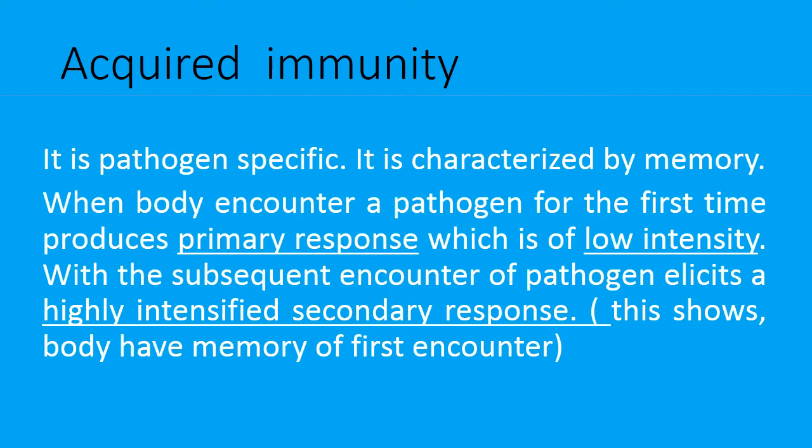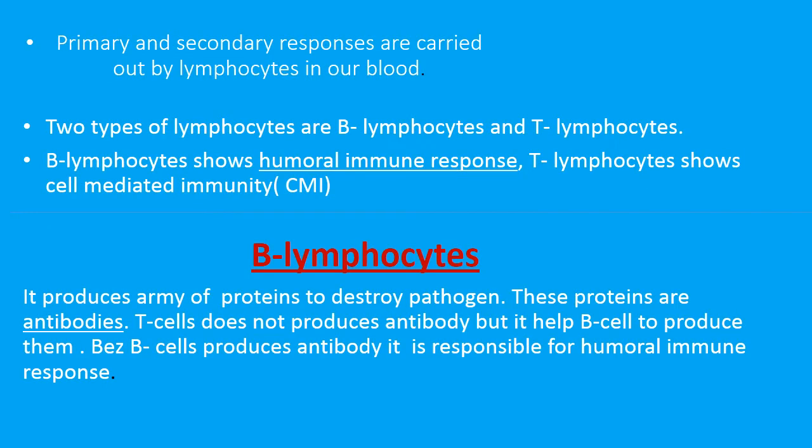So this is the way the acquired immunity works in our body. Next, primary and secondary immune responses are carried out with the help of two special types of lymphocytes. These lymphocytes are present in blood. There are two types of lymphocytes present: one is B lymphocytes and another one is T lymphocytes. Both are responsible for showing some kind of response against the pathogen.